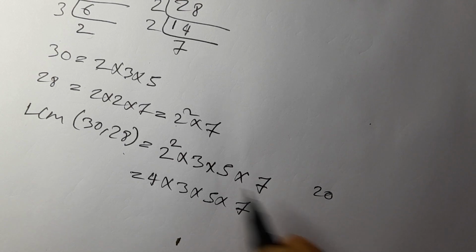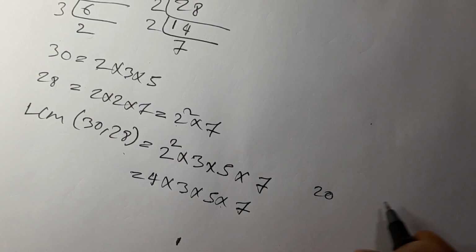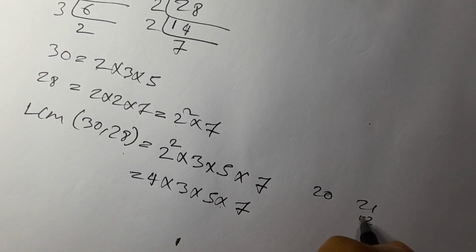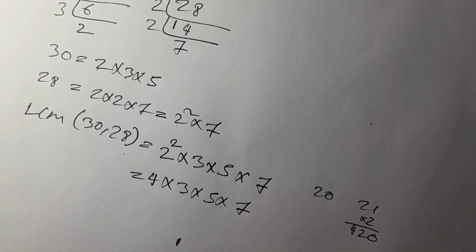20. 21. So 21 into 4, that is 84, and this 0 will come. So 420.